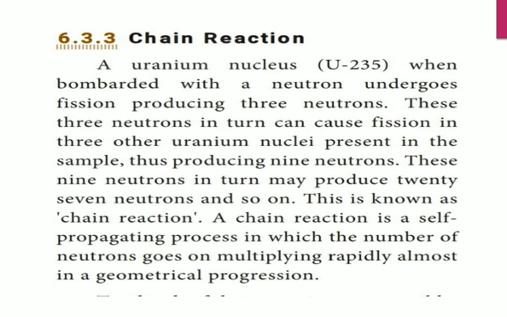So the chain reaction is a self-propagating process, that is, it automatically produces itself. The number of neutrons goes on multiplying: three neutrons, again three, so three into three. It will continuously go on. So this process is nothing but a chain reaction.